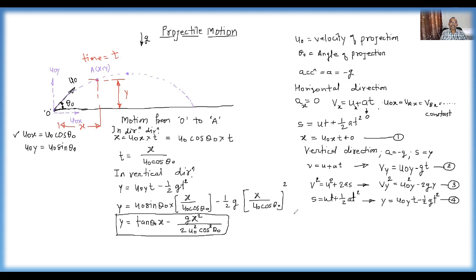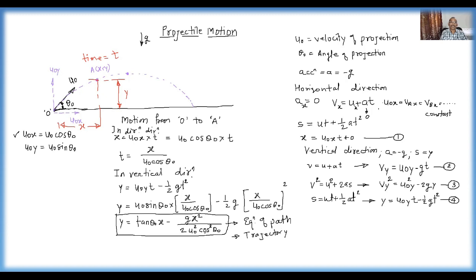When we get a relation between x and y, it represents the equation of path, which is also called the equation of trajectory.